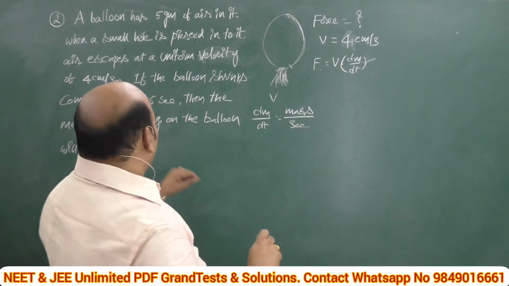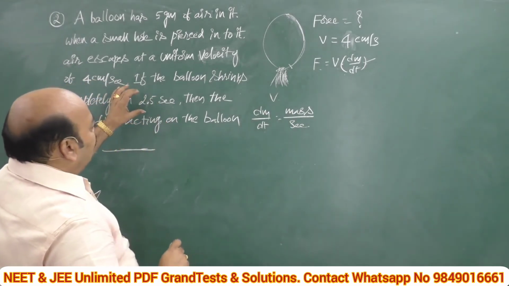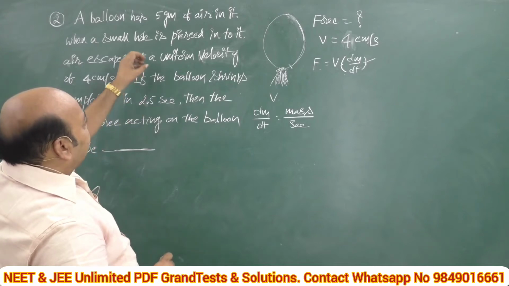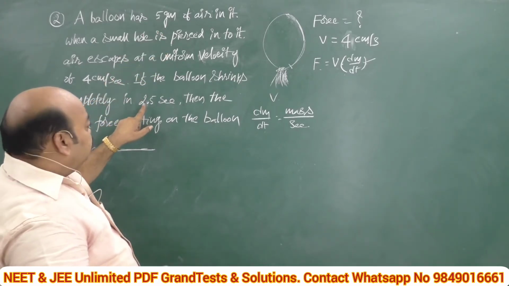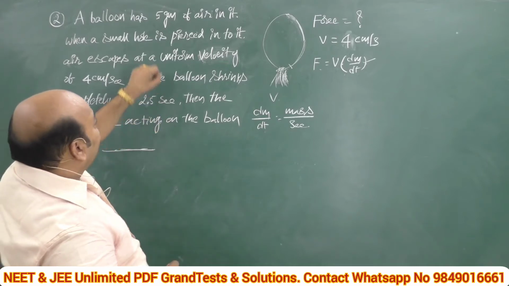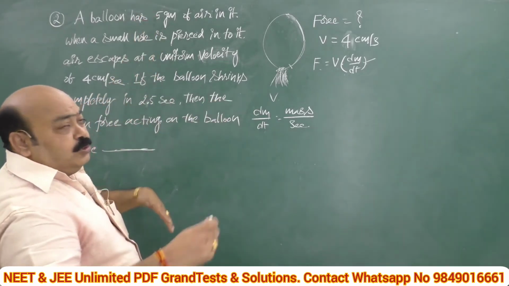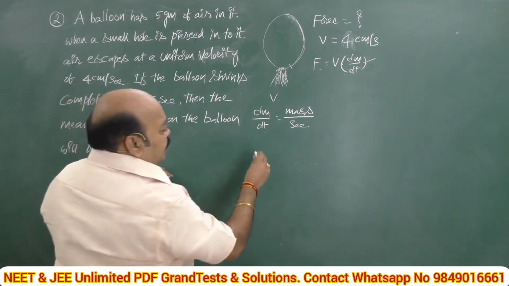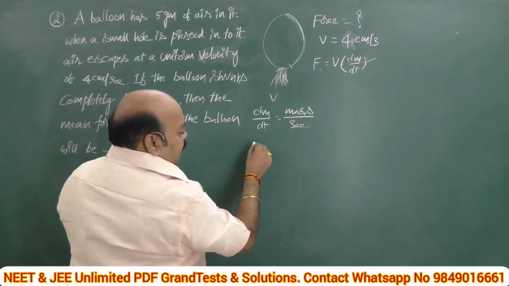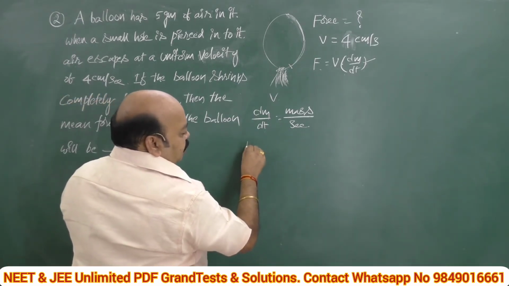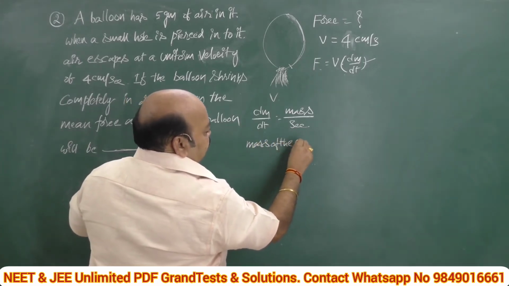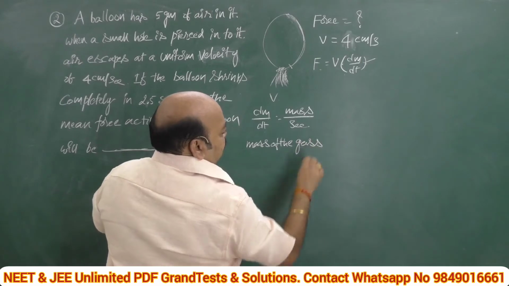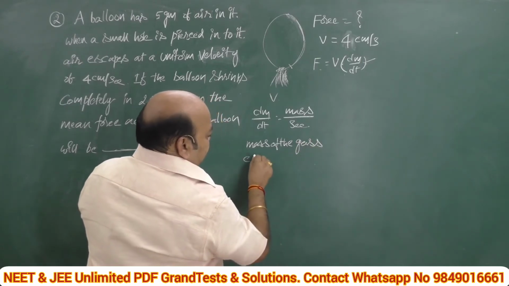For this we have a small hint. How much total time to exhaust 5 grams of air? 2.5 seconds. That means in 2.5 seconds, a total of 5 grams of air was ejected out. So what is the gas ejected in 1 second? That is the mass of the gas ejected per second.